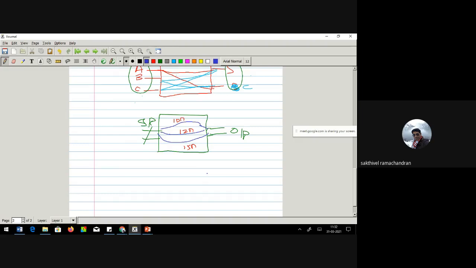The scenario is the same. The signal which comes from input to output, of course you have multiple paths. These paths have different delays, but I will consider the worst case. Why worst case?